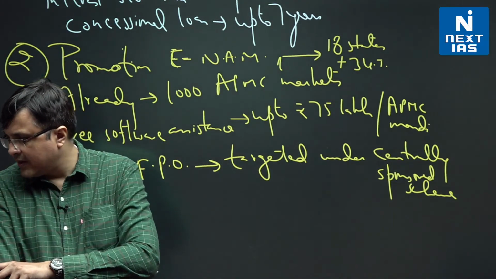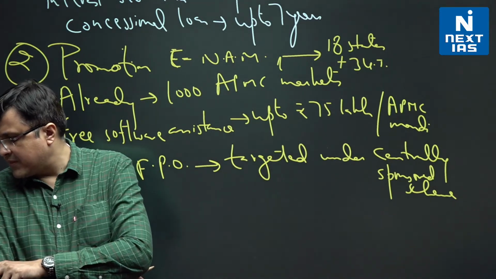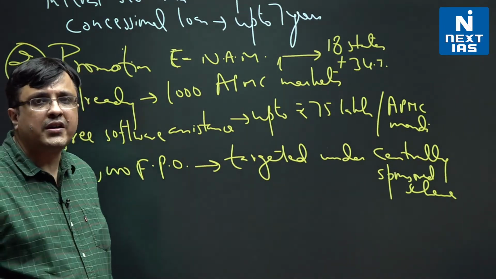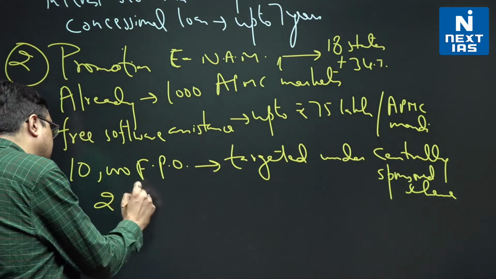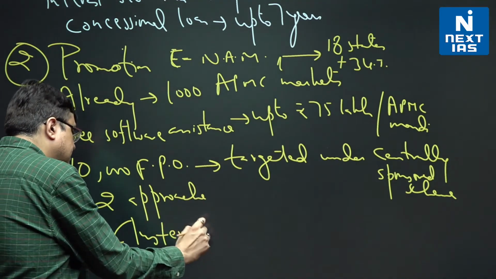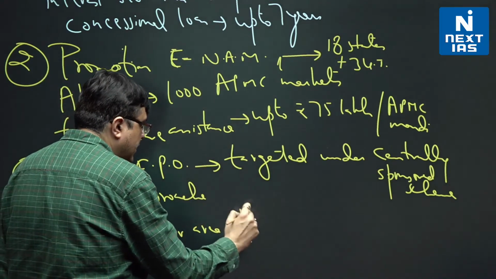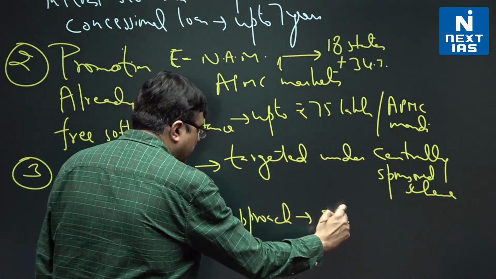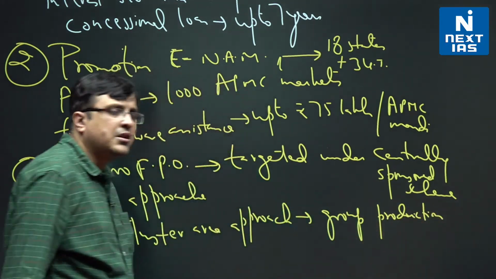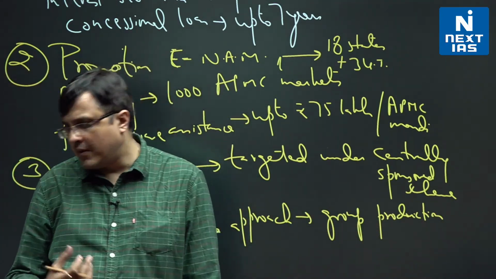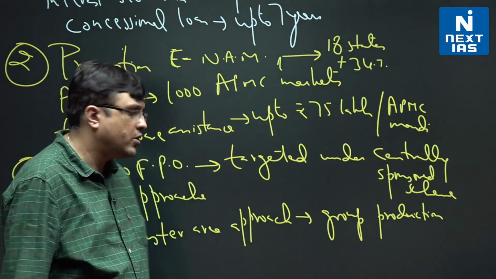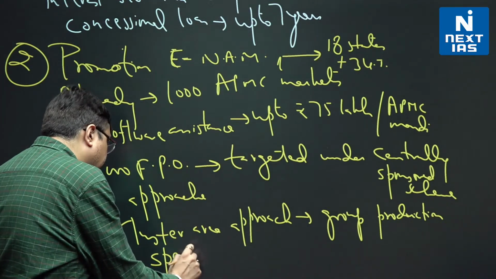That is what has been done. And within that, the government says that these FPOs will be based on a cluster area approach and a specialized commodity based approach. So there will be two approaches regarding them. One will be a cluster area approach, that is a group of farming communities brought together, group production. Group production means that farmers will be brought together, they will be developing a product in a cluster. And the other is the specialized commodity based approach.